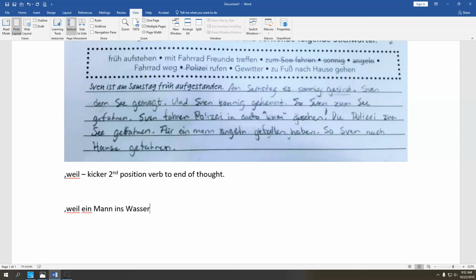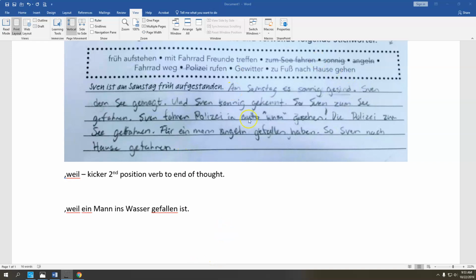Ins Wasser gefallen. If you are falling into something, you are changing your location from point A to point B. Motion verbs like that take a helping verb of sein. And because it's a singular man, I'm going to choose that ist form. Weil ein Mann ins Wasser gefallen ist. And then finally, so ist Sven nach Hause gefahren.